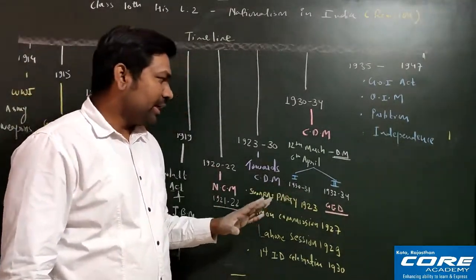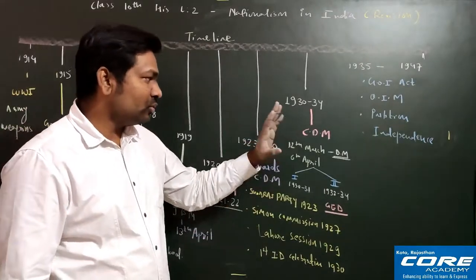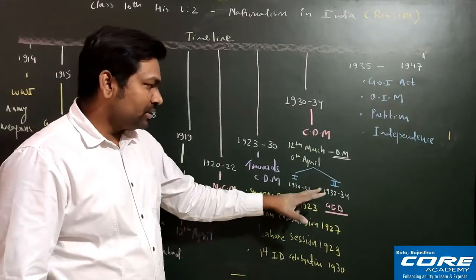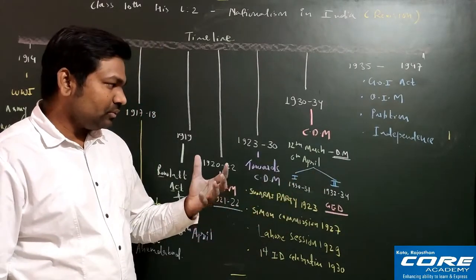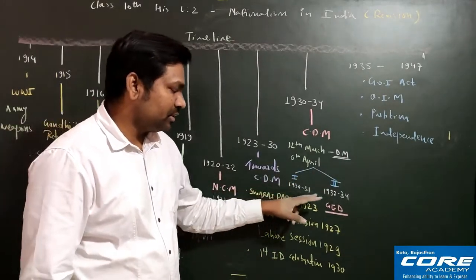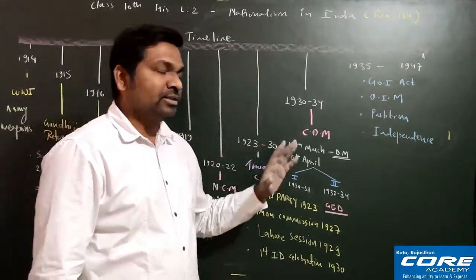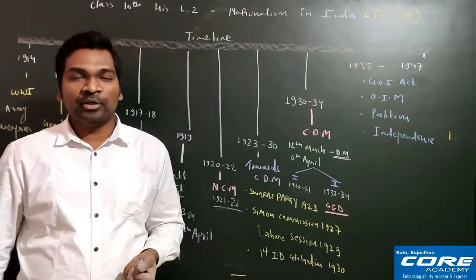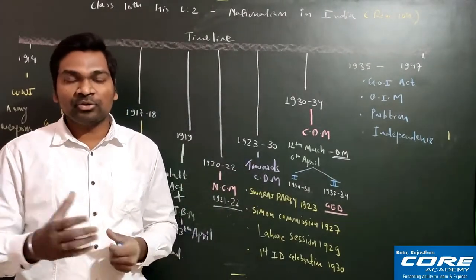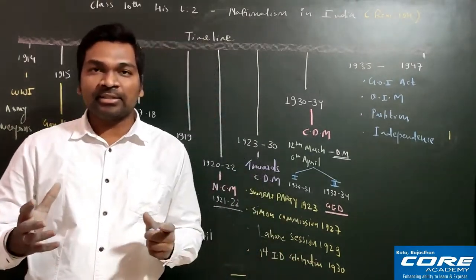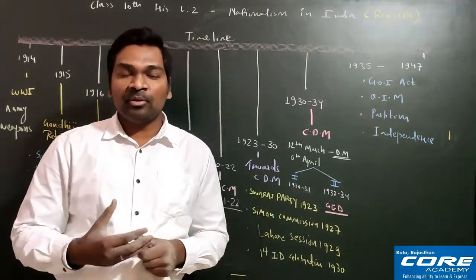Okay, after that from the civil disobedience movement, one question is definitely coming. From Dandi March a 3 marks question can be asked. From the civil disobedience movement a 5 marks question can definitely be asked. And at last, the sense of collective belonging, what I have explained to you, from this also a 5 marks question can be asked. So I hope we have successfully completed the entire chapter,